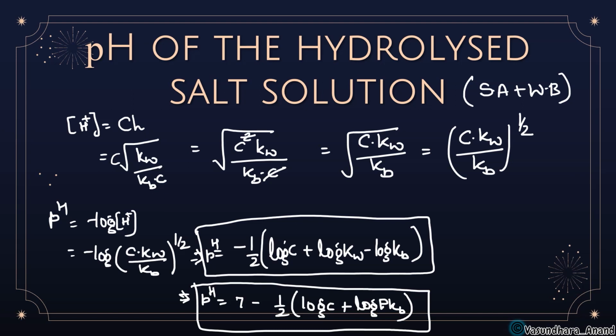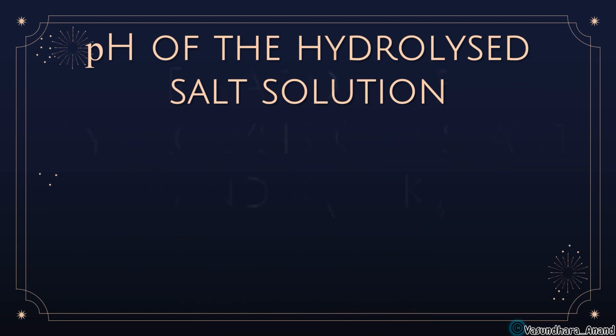For strong acid and weak base, you have to keep in your mind which type of acid and base you are taking. If it is a weak base, in the formula it will be Kb, but if it is a weak acid, in the formula it will be Ka. Keep this in mind. Okay, so I hope it is clear.